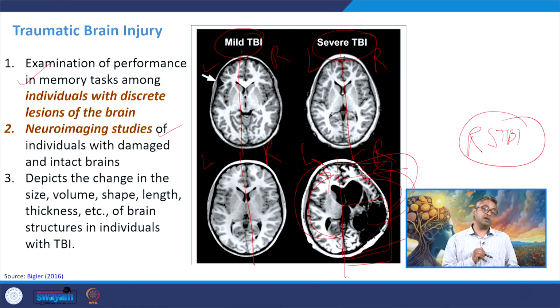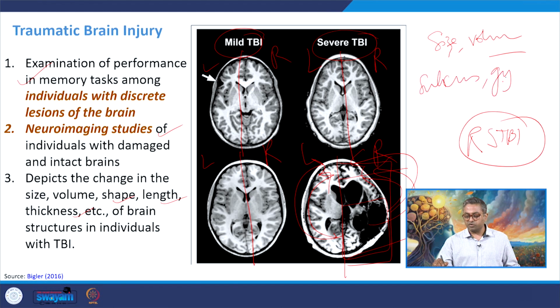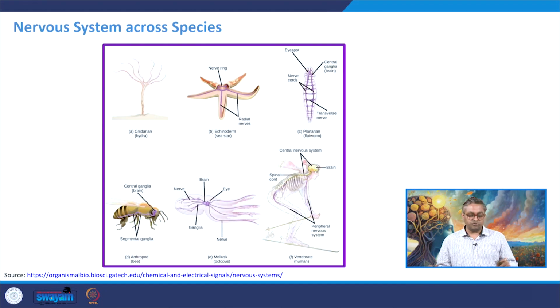When such traumatic brain injury happens, the size of the brain, the volume of the brain, everything seems to be changing: the shape, the length, the thickness, and even the sulci and gyri. Sulci and gyri also pay the price. As a result, the folding, the connectivity, the assembly of the neurons, all these things get compromised. As a result, the individual with severe TBI has to pay a higher price than the person with mild TBI.